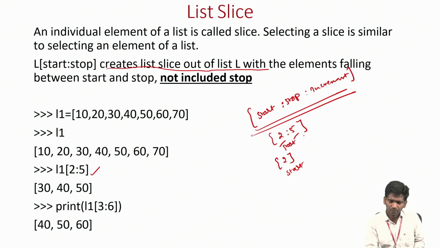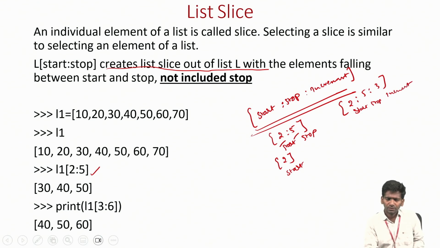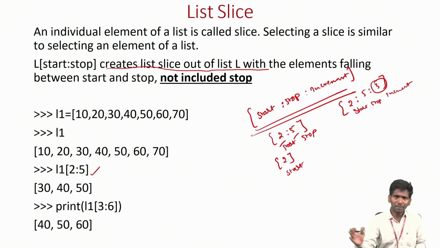If you give 3 parameters, it will consider start, stop, and increment. Okay. So this increment can be negative also. Negative means we will try to read from the reverse order, from the backside.